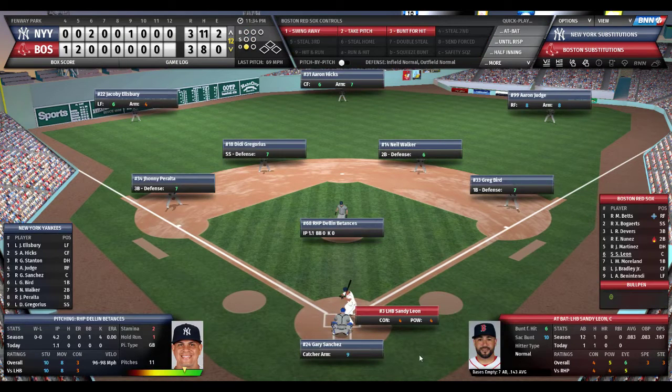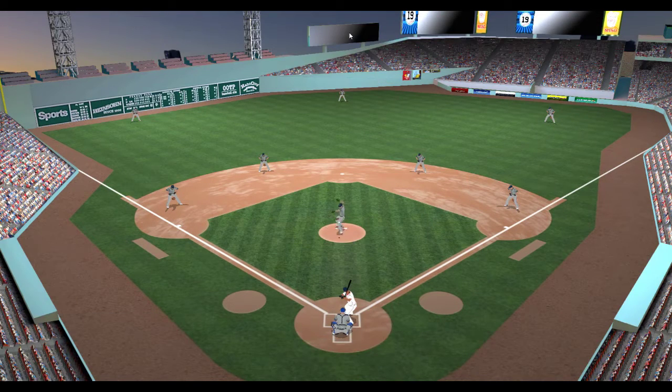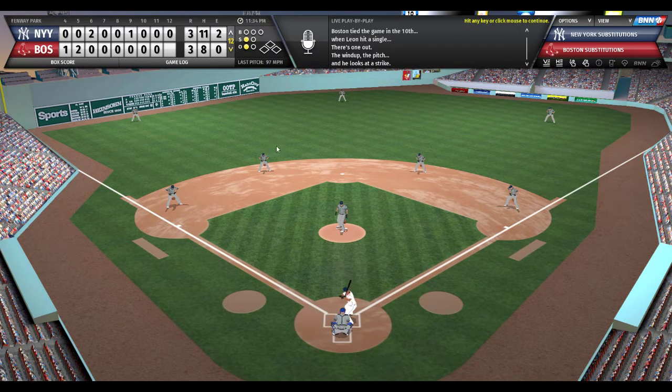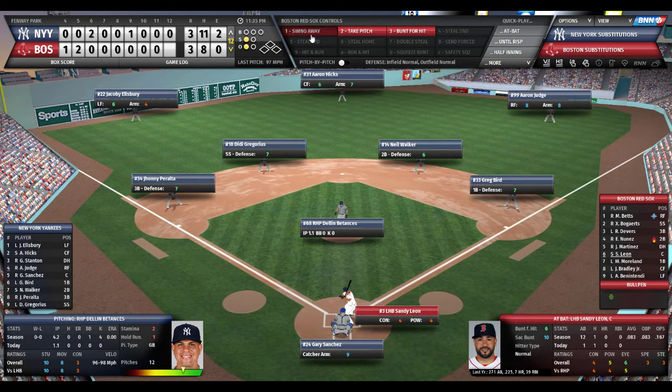1 down. And here is Sandy Leon. Leon's 1 for 1. He'll be taking. Here's the pitch to Sandy. Strike in there. 97-mile-per-hour fastball. Catches the strike zone. 0-1 count.